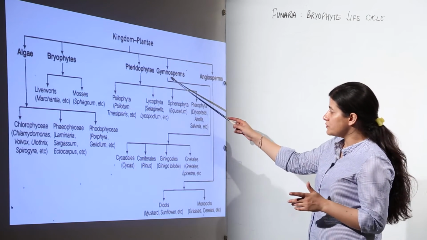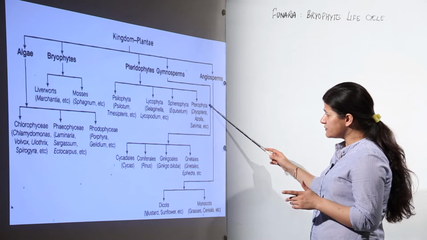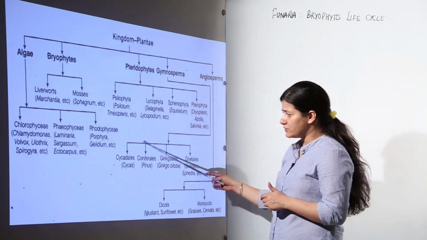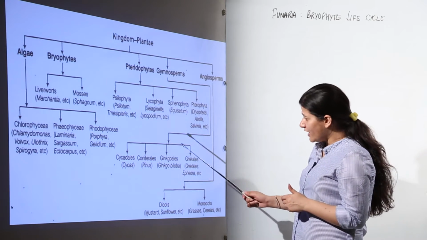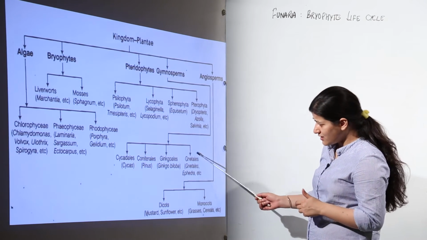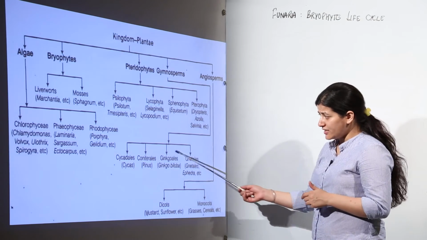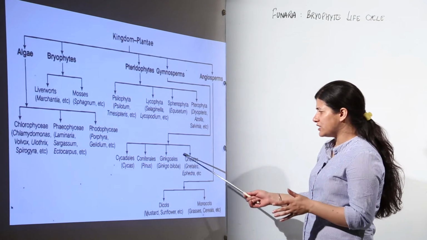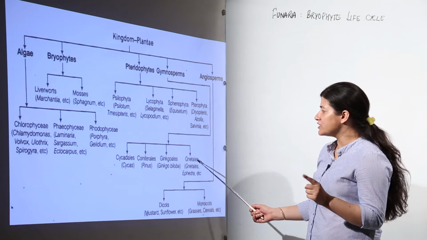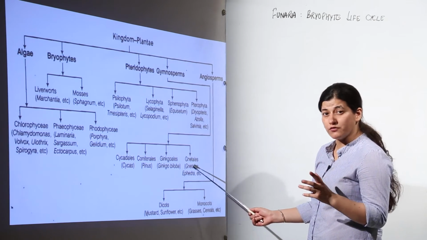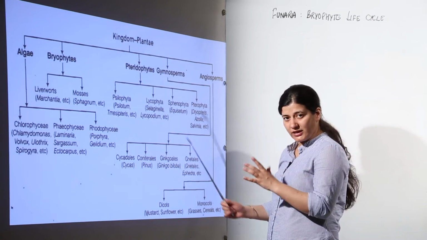Moving further to gymnosperms. Gymnosperms are further classified into Cycadales, Coniferales, Ginkgoales and Gnetales. In fact, certain books classify Ginkgoales and Gnetales under one classification only, but because we have certain Gnetales which are not living fossils, Ginkgoales has been classified differently.